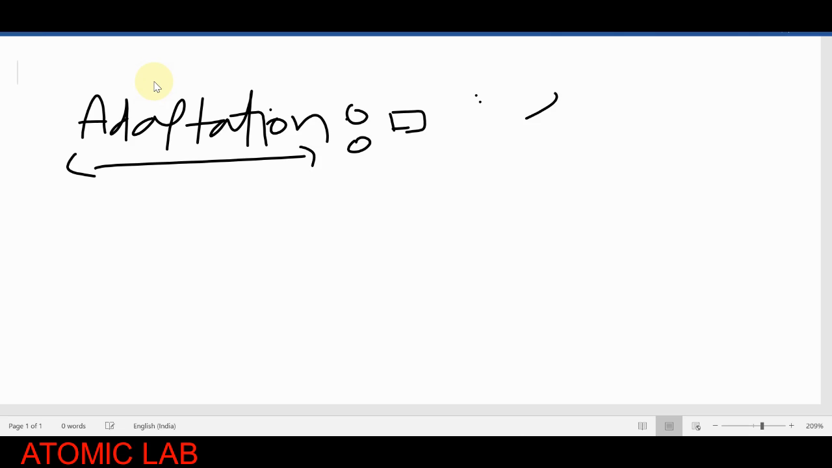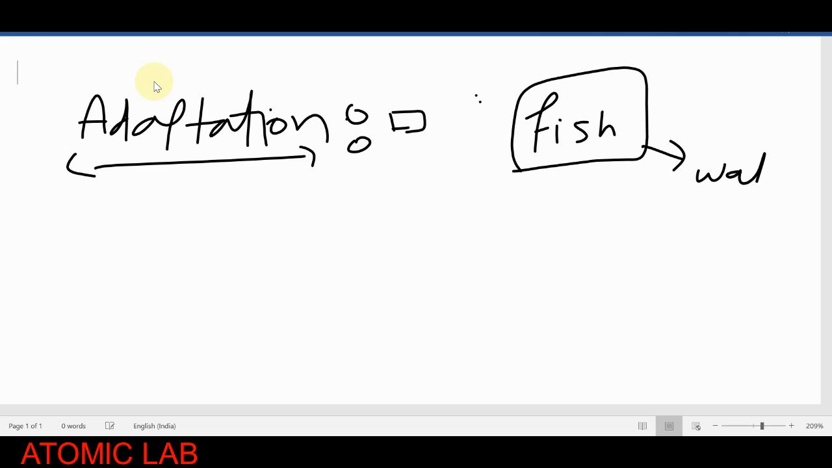For example, if I take the example of the fish, you all know that fish can only survive in water. It cannot survive on the land surface or terrestrial surface. The reason is that fish require dissolved oxygen to survive.